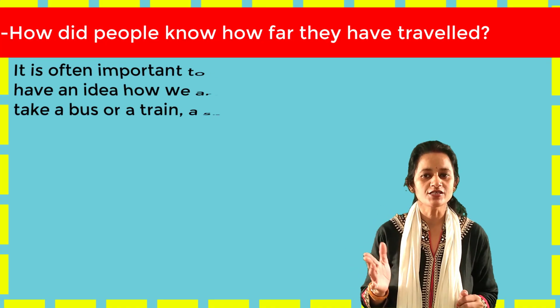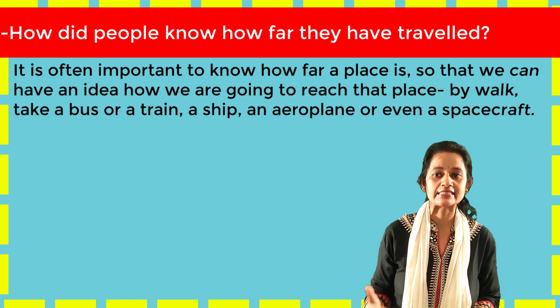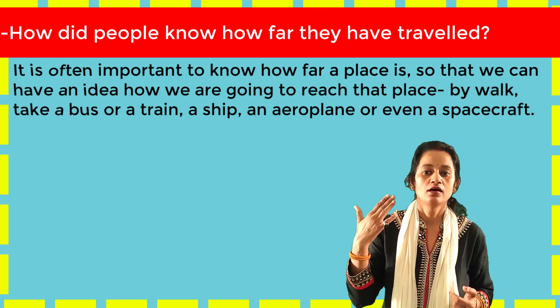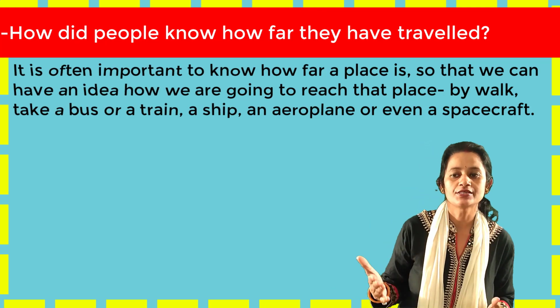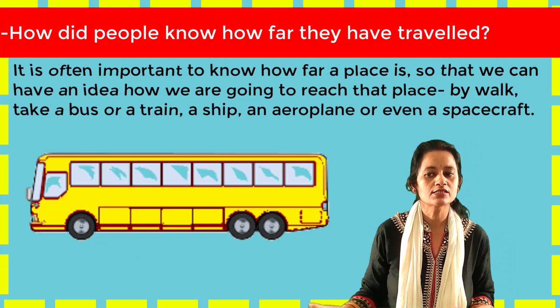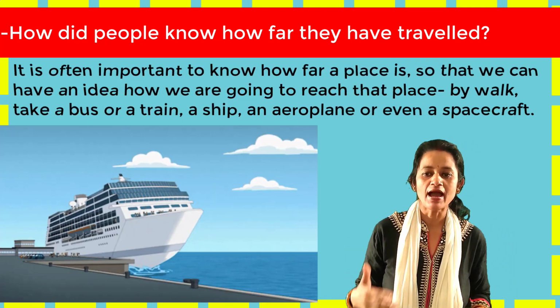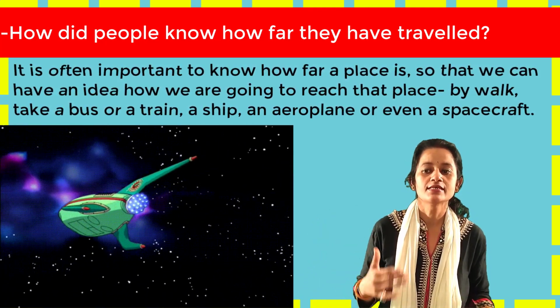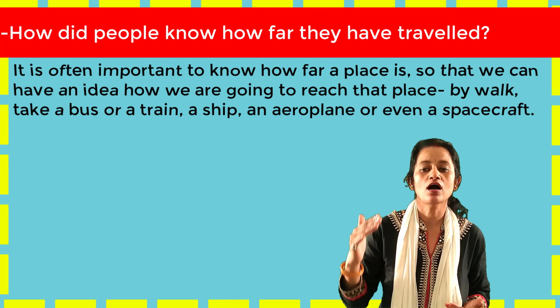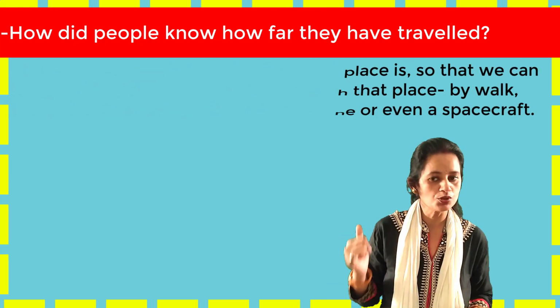It is often important to know how far a place is so that we can have an idea whether we are going to reach that place by walk, take a bus or a train, a ship, an aeroplane or even a spacecraft. Sometimes there are objects whose length or width we need to know.